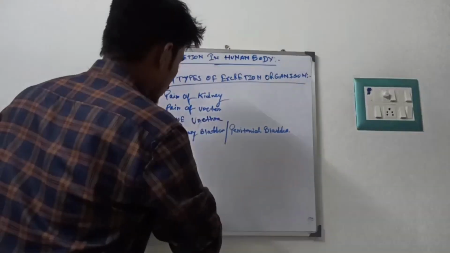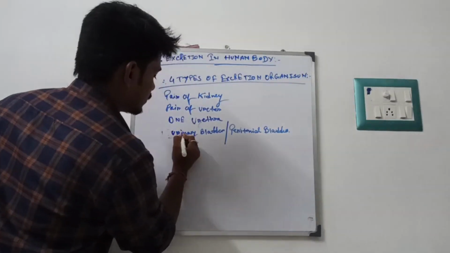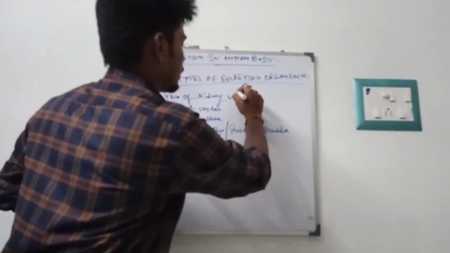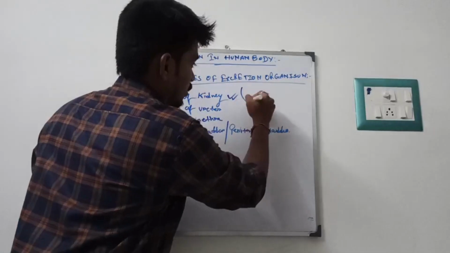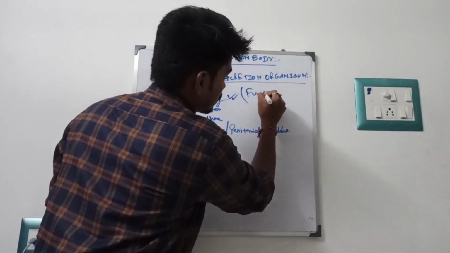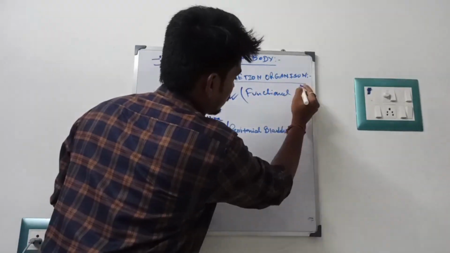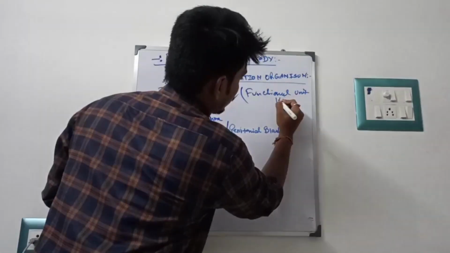So with these fundamental characteristic features, we get the main function of the kidney, and its functional unit acts as a nephron.